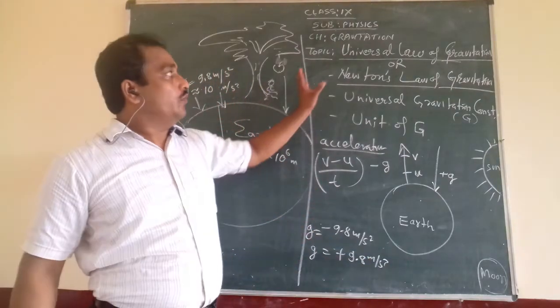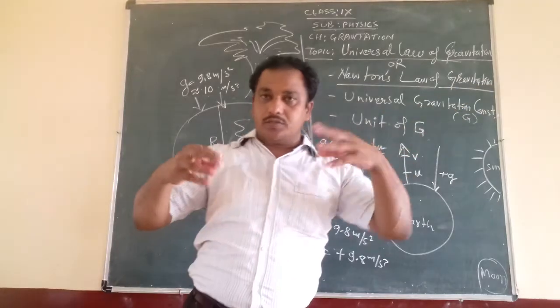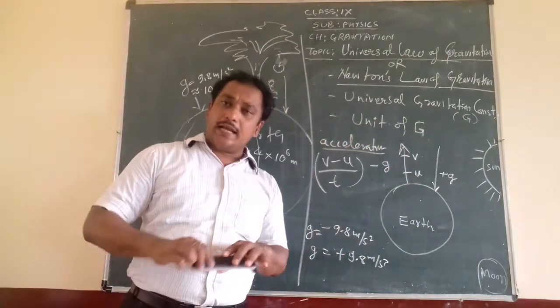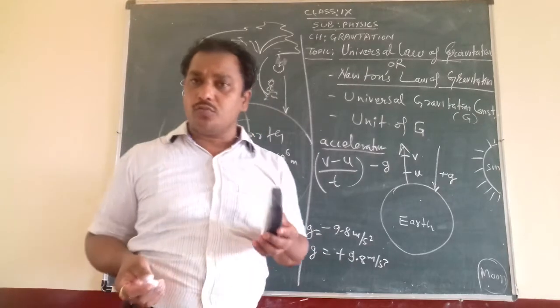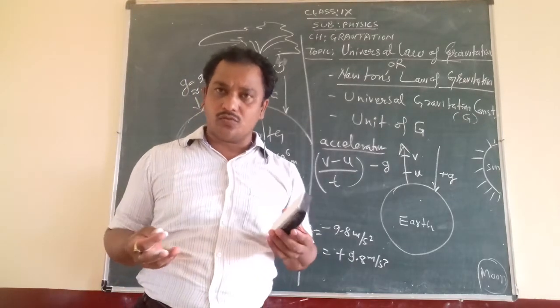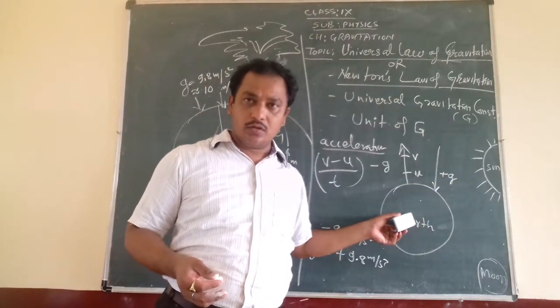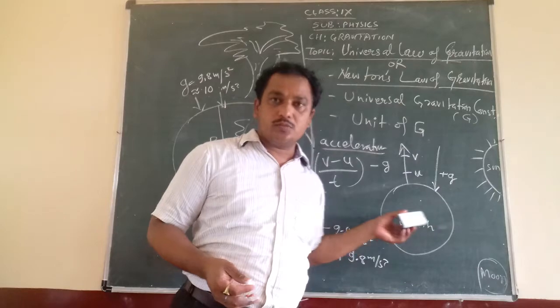So what is Newton's law of gravitation? Every object is pulling every other object with a force, and this force depends on the product of the masses of the objects. Like the earth pulls the sun, the sun pulls the earth, the earth pulls the moon, and the moon pulls the earth.